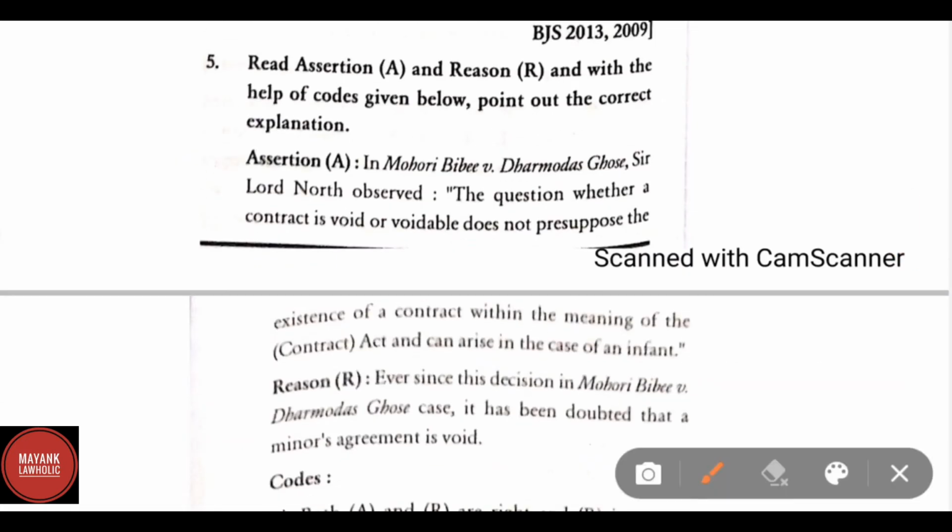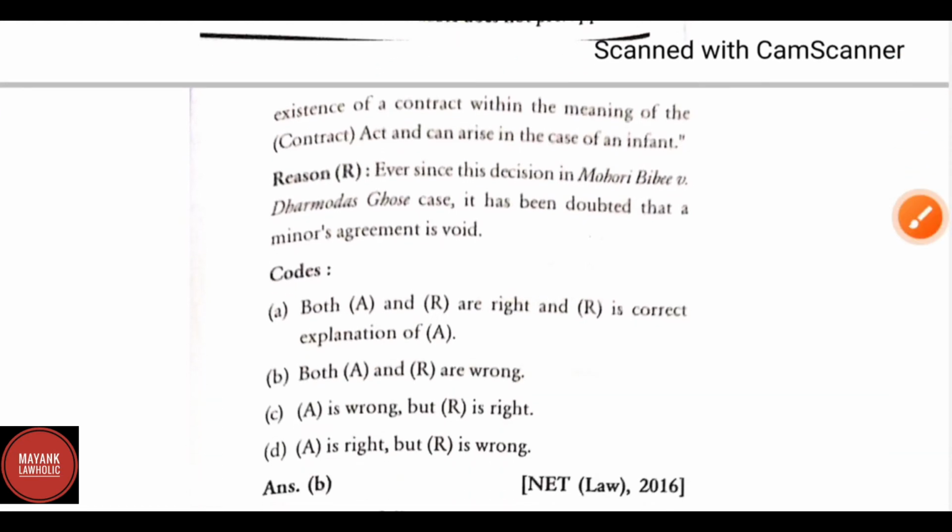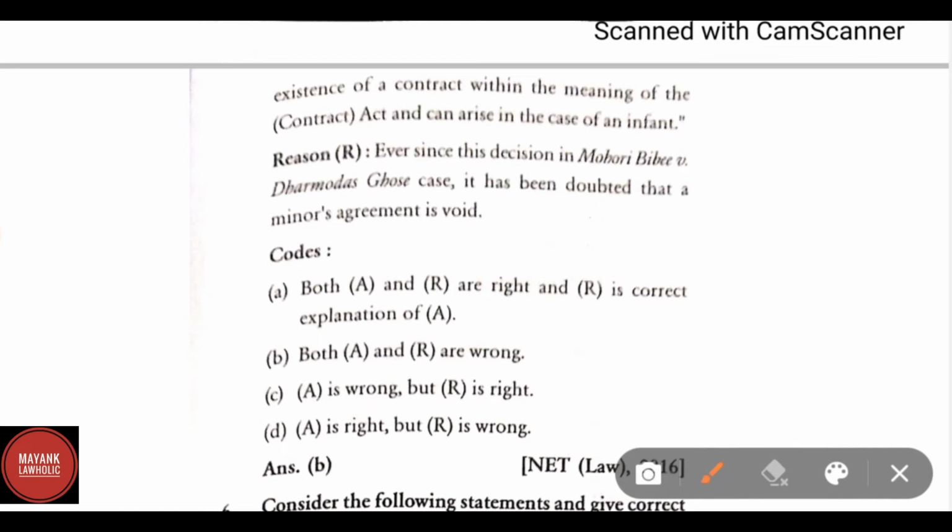Read assertion and reason, and with the help of quotes given below, point out the correct explanation. Assertion: In Mohri Bibi versus Dharmodas Ghosh, Lord North observed the question whether a contract is void or is voidable does not presuppose the existence of a contract within the meaning of Contract Act and can arise in case of an infant. Reason: Ever since this decision in Mohri Bibi versus Dharmodas Ghosh, it has been doubted that a minor's agreement is void. Both A and R wrong.